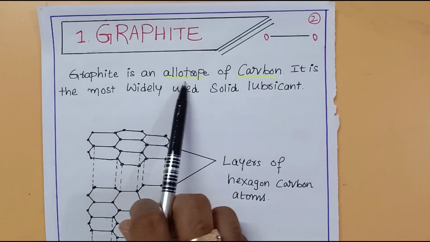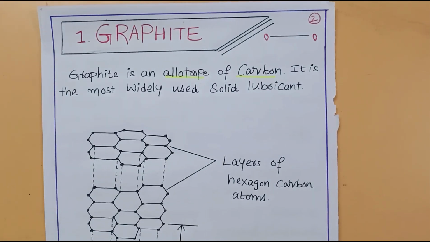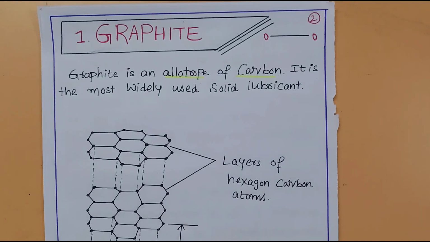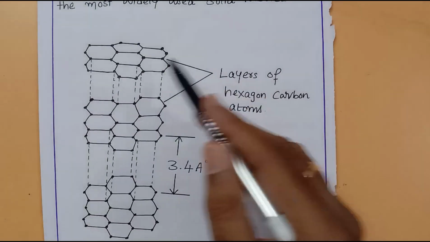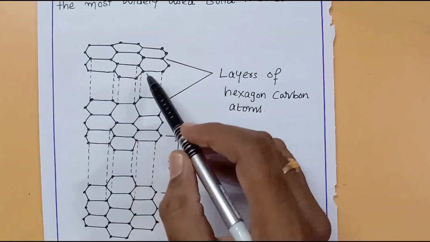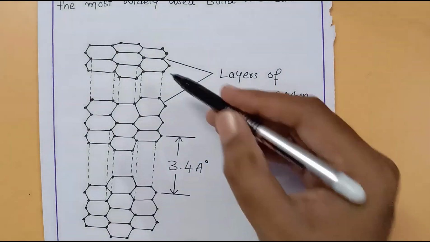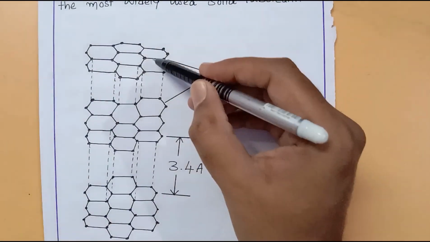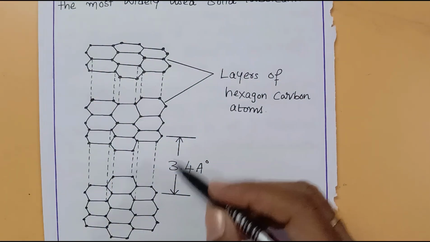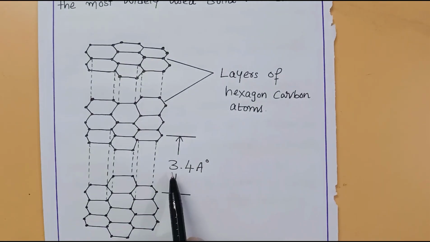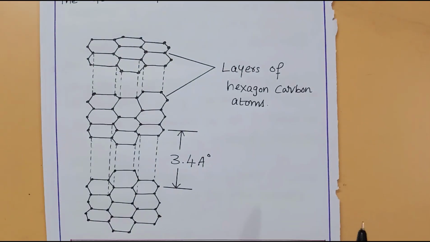You know that graphite is an allotrope form of carbon. It is the most widely used solid lubricant. Then you can see the structure here. Graphite contains layers of hexagon carbons. Each carbon is sp2 hybridized. Graphite contains a layered structure and the adjacent layers are connected together by van der Waals forces of attraction, and each layer is separated from another layer by a distance of about 3.4 angstrom units. So that is the structural feature of graphite.